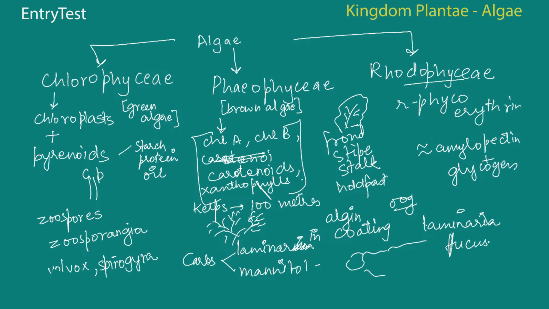The vegetative reproduction is usually by fragmentation, and asexual is by spores. Those spores are non-motile, and sometimes the sexual reproduction can also take place by non-motile gametes. Sexual reproduction in this case is always going to be oogamous, and lots of post-fertilization developments exist, so that is a complex process. The common members of this particular kind of algae are Gelidium and Porphyra. So that is the red algae.